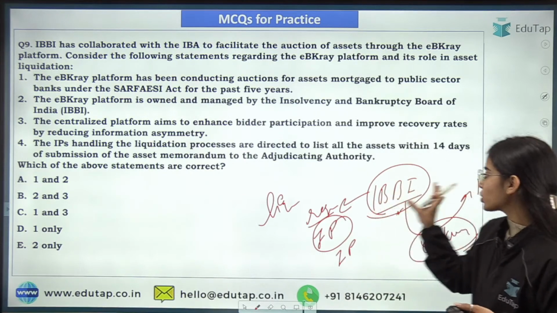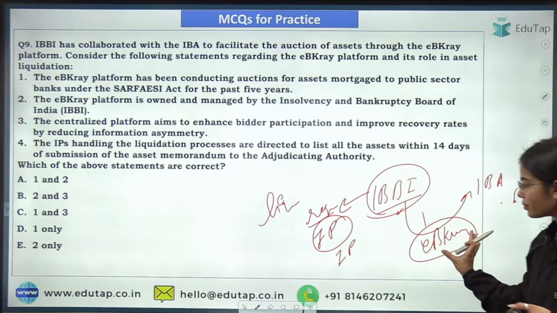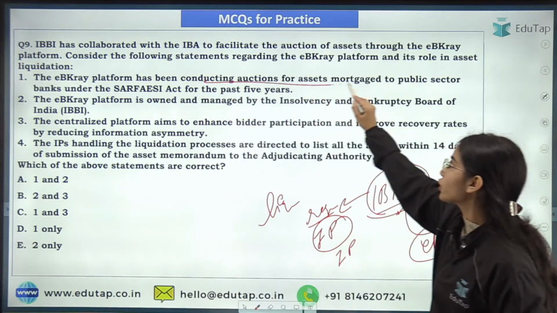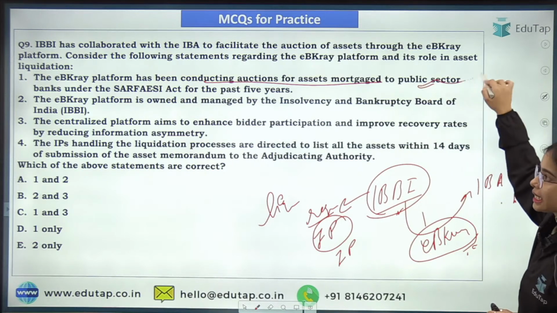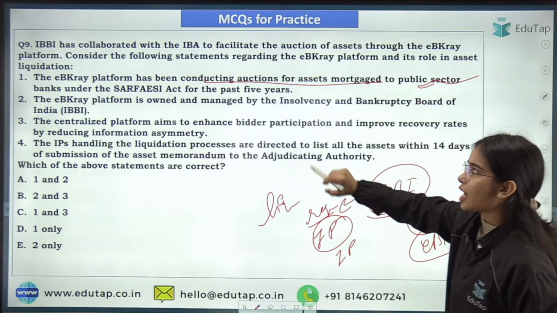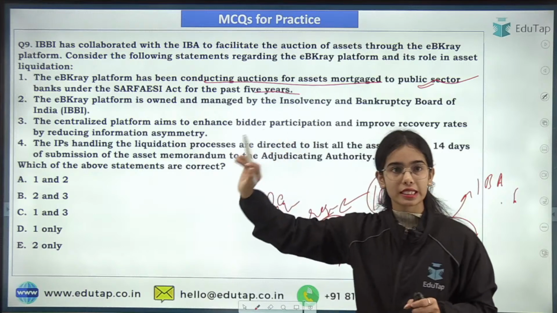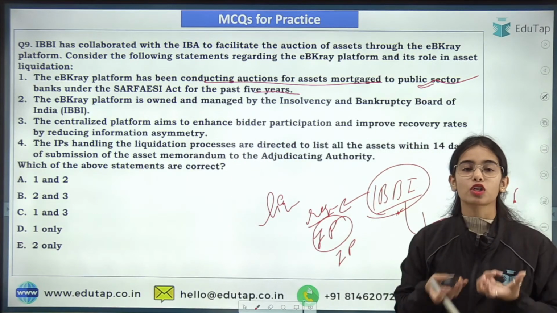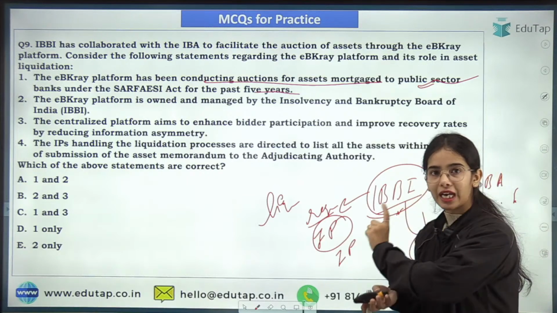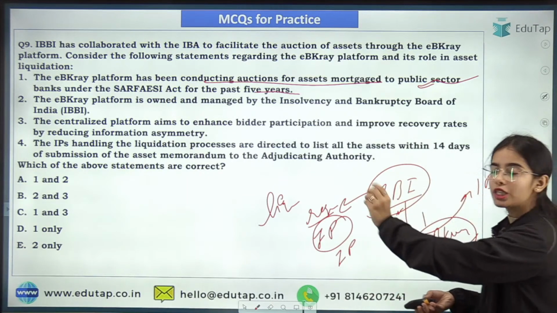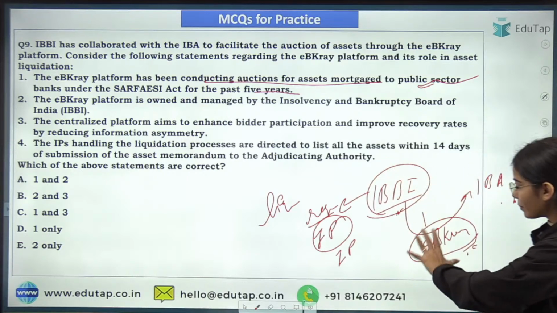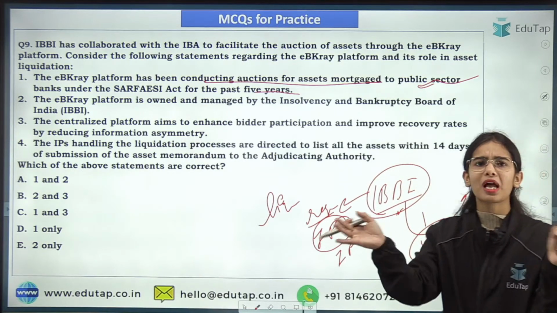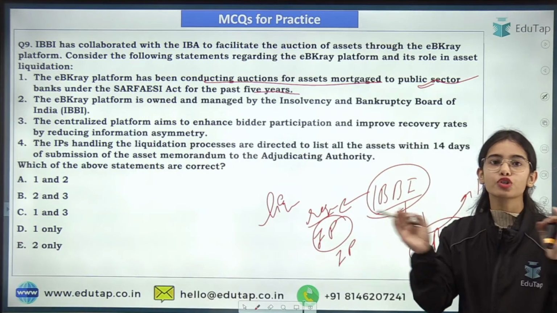So IBBI has collaborated with IBA for this EB-Grade platform. The EB-Grade platform has been conducting auctions for assets mortgaged to public sector banks under the SARFAESI Act for the past 5 years. So this is correct. EB-Grade is a very big platform that provides for the auctioning. So the IBBI wants all the auctioning of the liquidated asset to happen through this single platform, so that different platforms are not needed and the confusion should not happen.